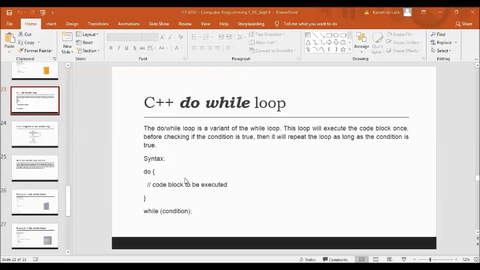So we have here the syntax: do, open curly brace, and then we are going to display a block of code or C++ statements here. And then close curly brace, and then we have here the condition, while, and then condition. Again, inside the condition, we're going to use some relational operators like greater than or equal, less than or equal, and not equal.